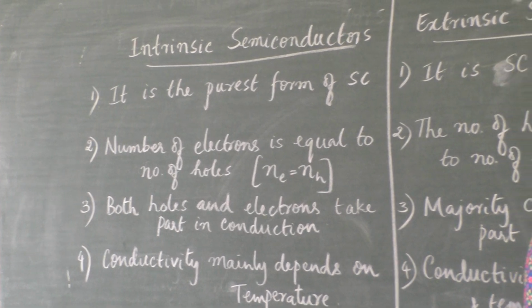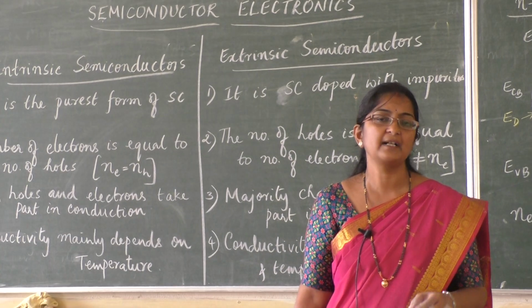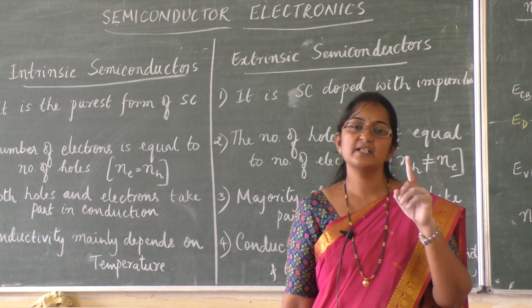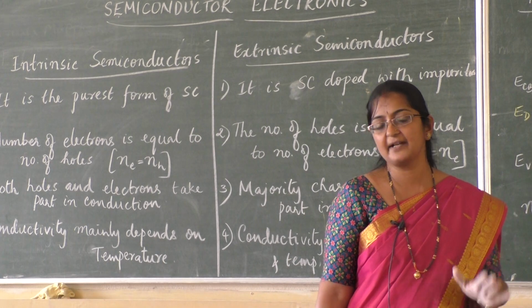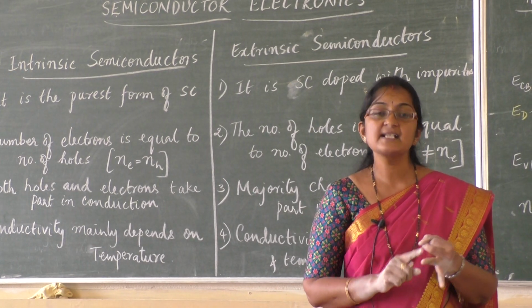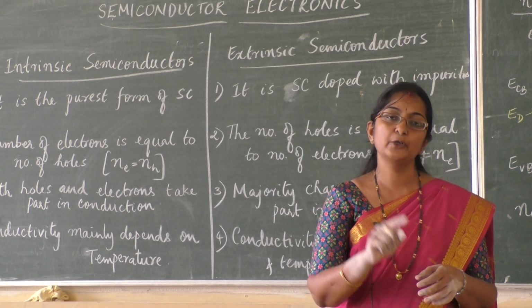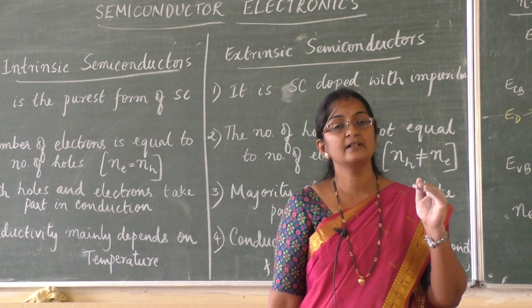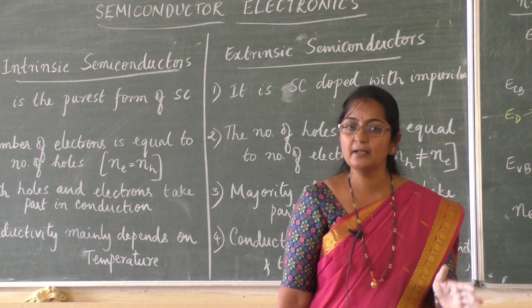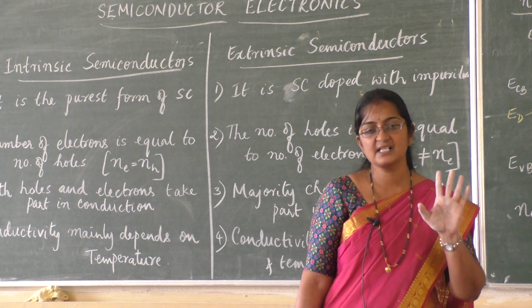Also, let me tell you the important questions for 1 mark and 2 marks. First, what is intrinsic semiconductor? Draw its lattice diagram or structure. What is extrinsic semiconductor? What is doping? What are dopants? How many types of dopants are there? Draw with the diagram and explain the conductivity of n-type semiconductor.